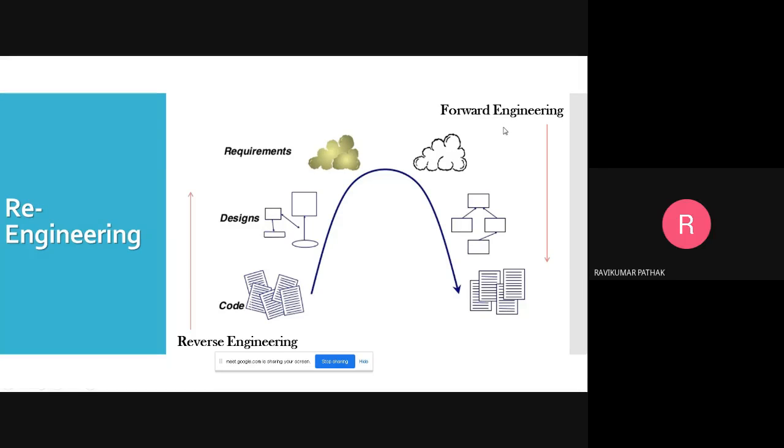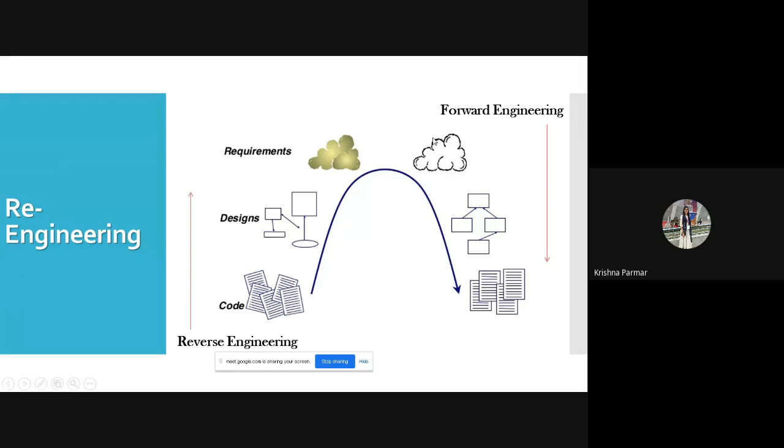Yes, ma'am, it's visible. Okay, and you are seeing the re-engineering, because maybe some lag. Yeah, ma'am. Okay, fine. We are seeing the same. Okay, fine. That's fine. So left hand side, whatever the image you are doing, that you're going from bottom to top, that is called reverse engineering. And this one, that is called forward engineering.